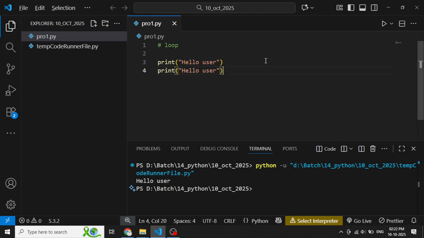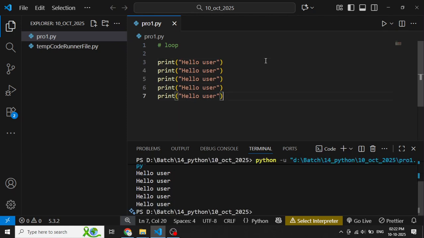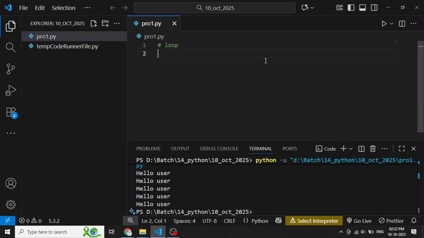So I can copy and paste 5 times. Ctrl S, Ctrl Shift N. Now I have this available 5 times. But if I need to print it 100 times, should I copy paste again, or do something different? Yes. I can execute this line of code in a loop.